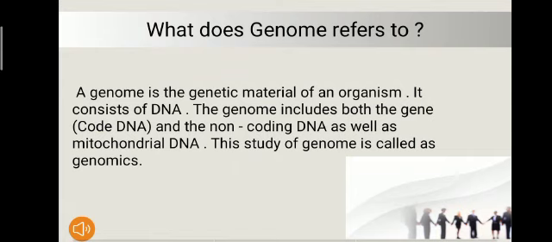Today we will be talking about the genetic organization of prokaryotes and eukaryotes. So firstly, you should know what a genome is. A genome is the genetic material of an organism, or you can say that all the DNA contained in one cell is known as the genome. It consists of DNA, and the genome includes both the genes, coding DNA and non-coding DNA, as well as mitochondrial DNA, and the study of the genome is called genomics.